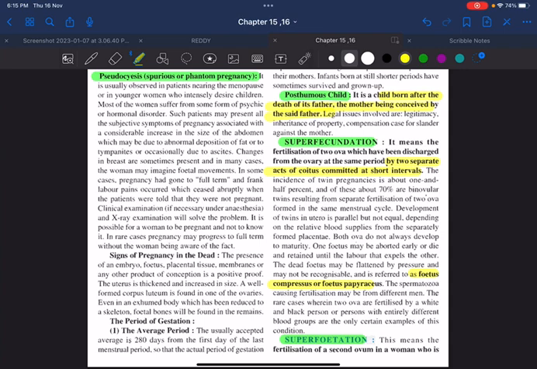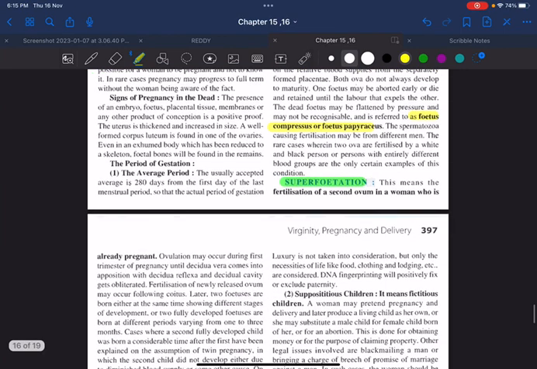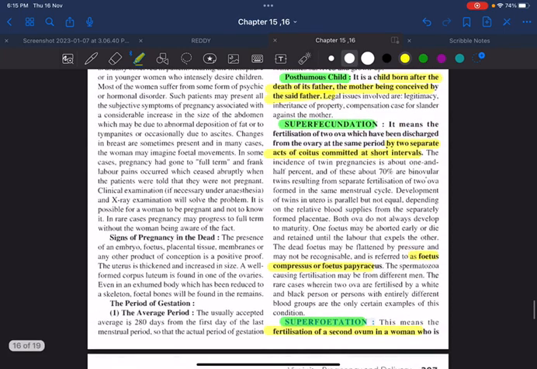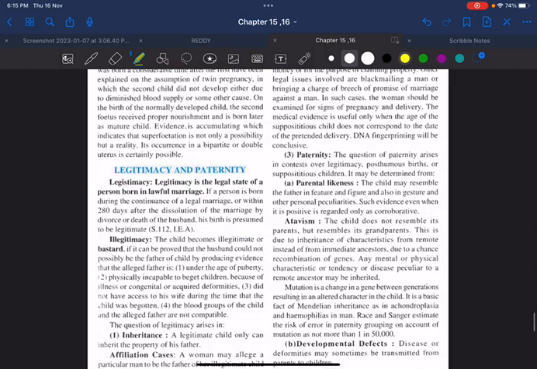What do you mean by superfetation? Already a woman is pregnant. There is a fertilization of a second ovum, through a different act of coitus, at another time of the menstrual cycle. That is called superfetation. In an already pregnant woman, whenever there is a fertilization of a second ovum, we call it superfetation. Just remember these terms. They are not asked as a short question, but you should know what is superfetation and what is superfecundation.